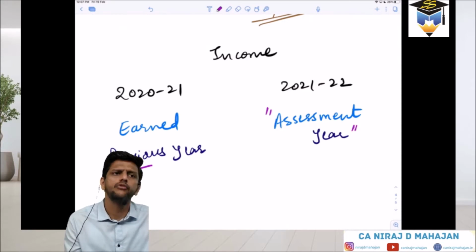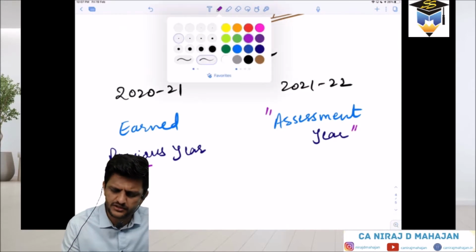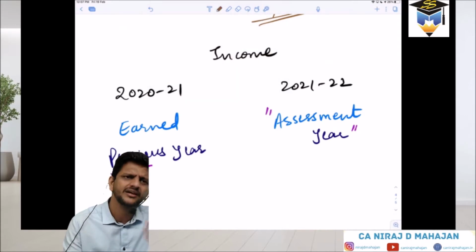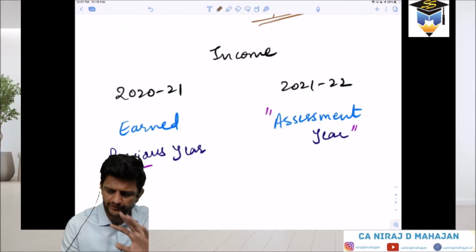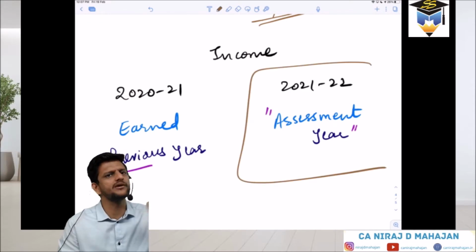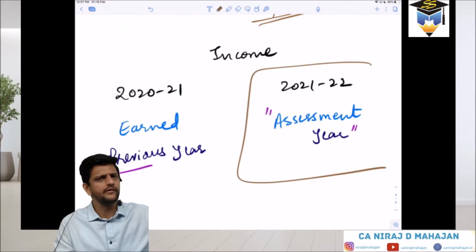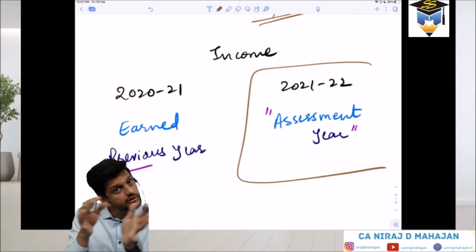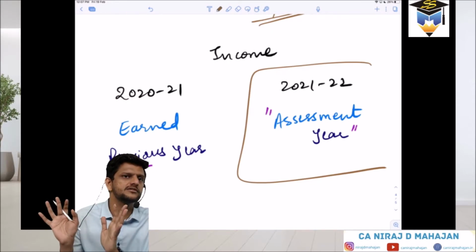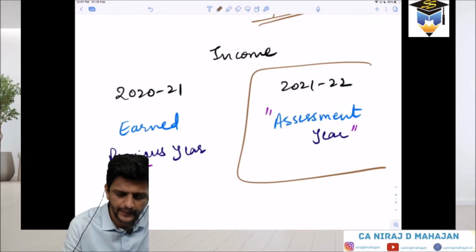For your own simple understanding, previous year is as good as the financial year in which the income is earned. Clear? Yes. So everything is from the assessment year's point of view. Wherever income you are declaring, return you are filing, officer will send you a letter, whatever will happen, assessment will happen. But it is for the income earned in the previous year. Got it? Sure? Good.